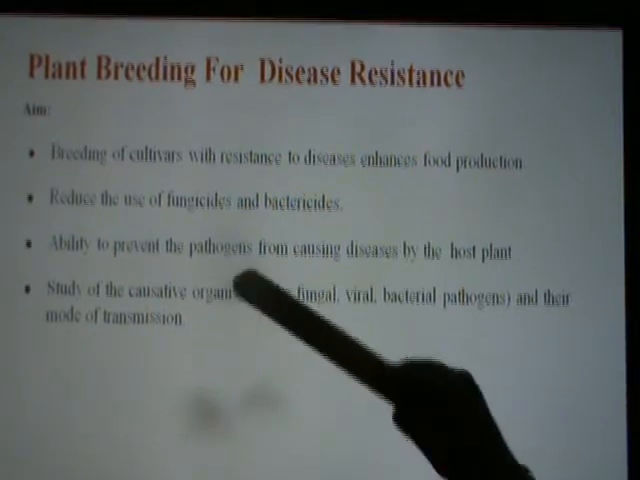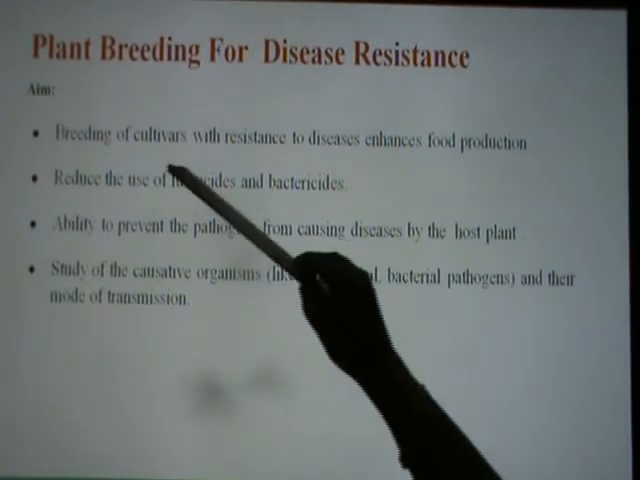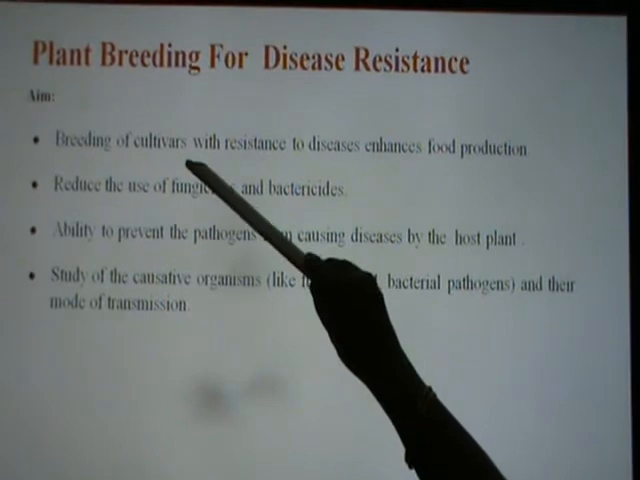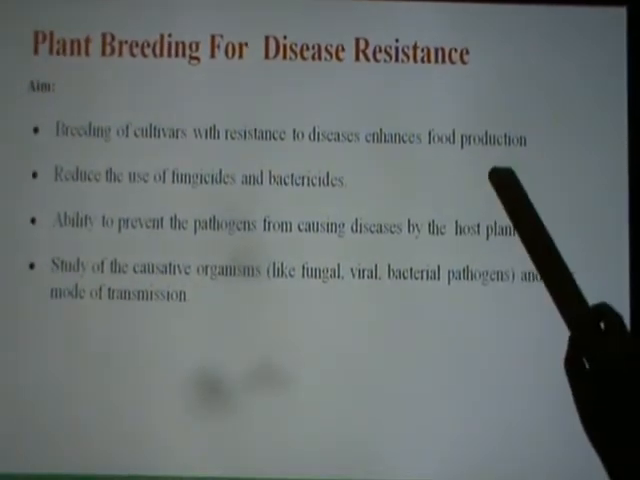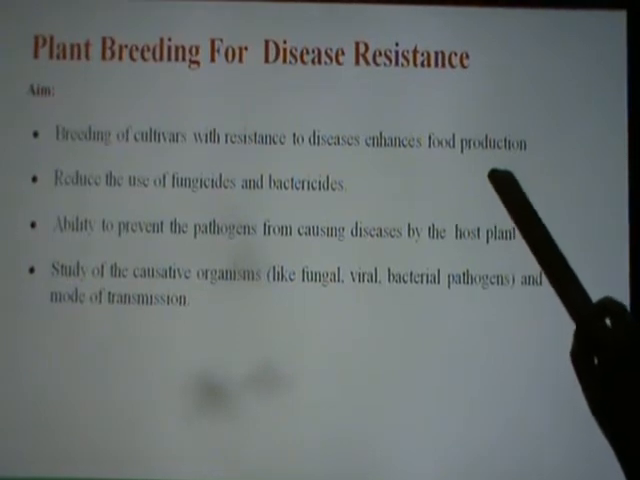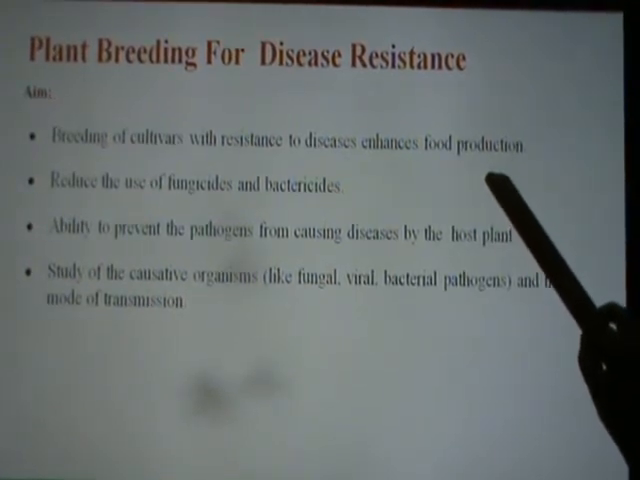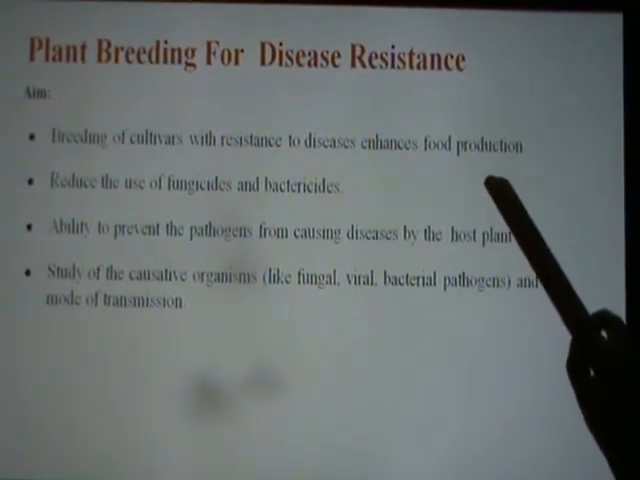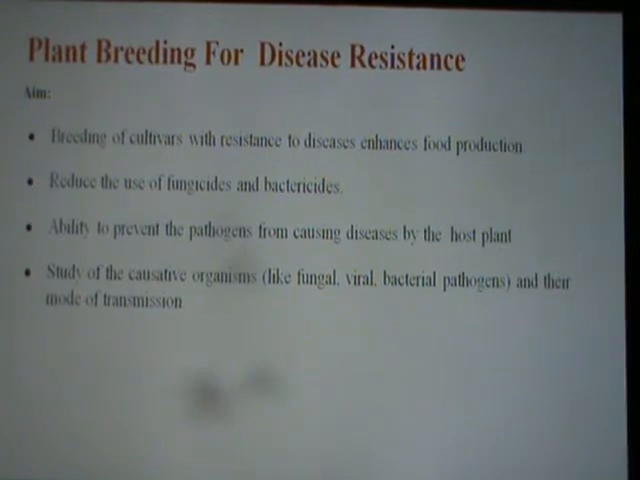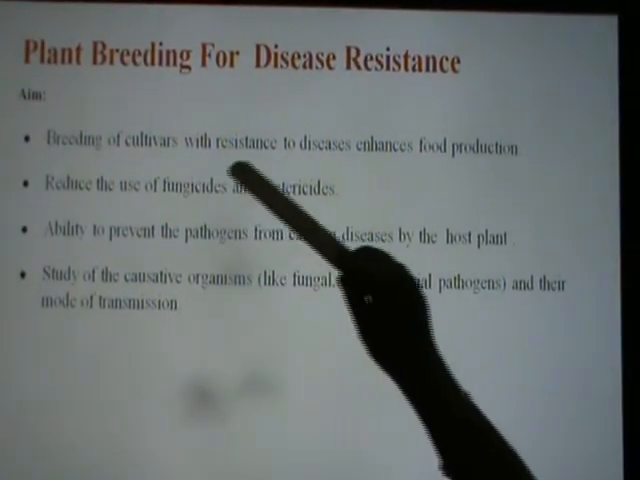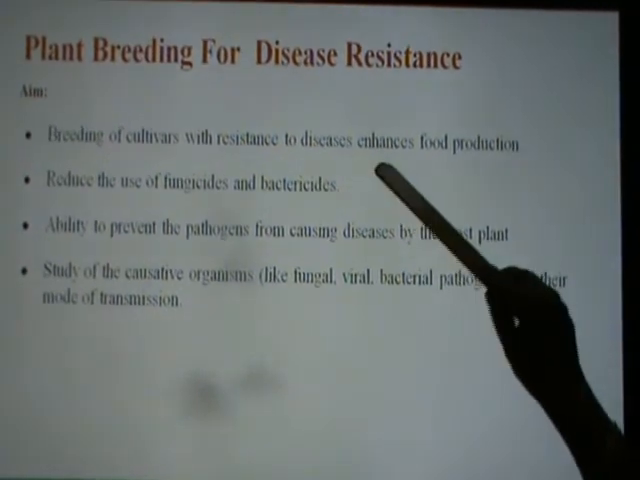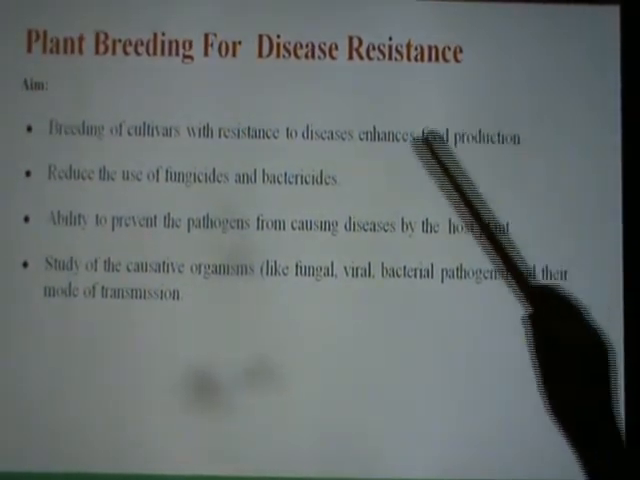Here the main aim is breeding of cultivars, that is, plants with resistance to diseases, which enhances food production. If the crop is infected with different bacterial, fungal or viral diseases, there will be a great loss in the economy, in the agricultural field. So that was the main purpose: breeding of cultivars with resistance to diseases enhances food production.